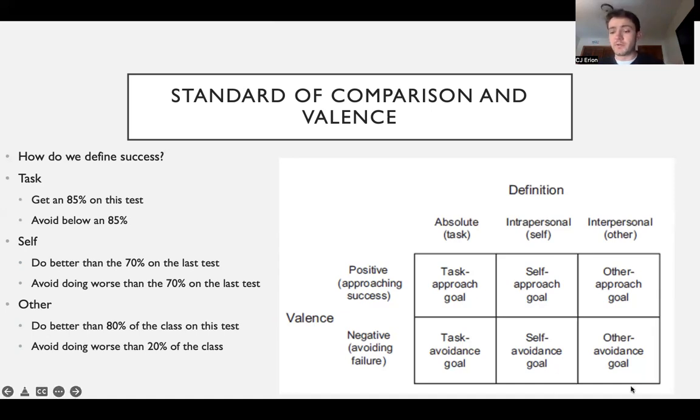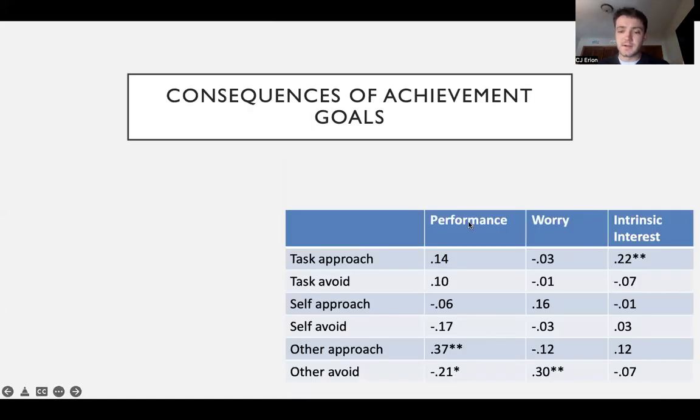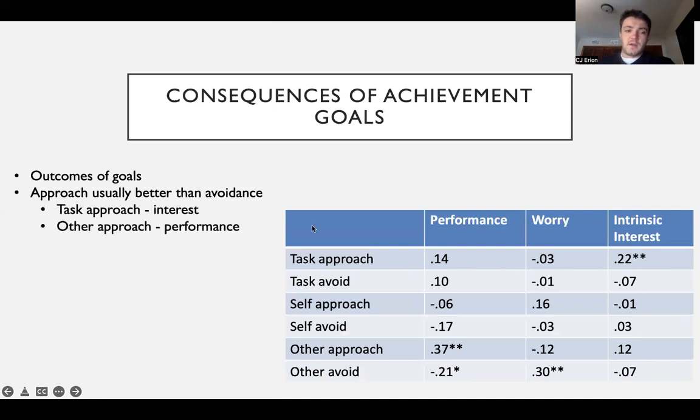Or we could word that as another avoidance goal: I want to avoid doing worse than 20% of the class. And we'll see that there are differing outcomes based on which goal type we use. Approach goals in general are better than avoidance goals.